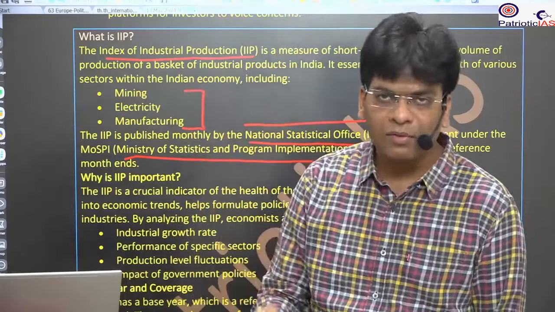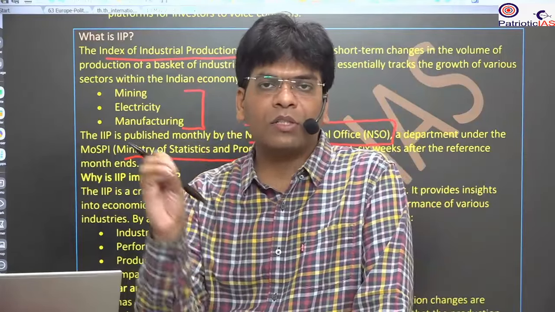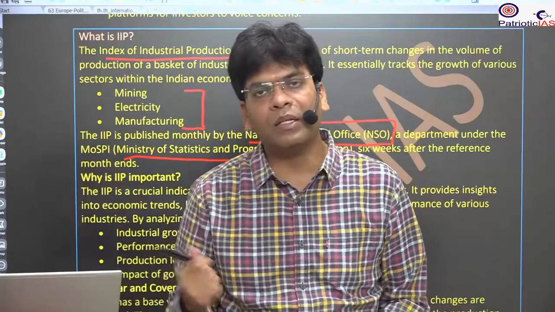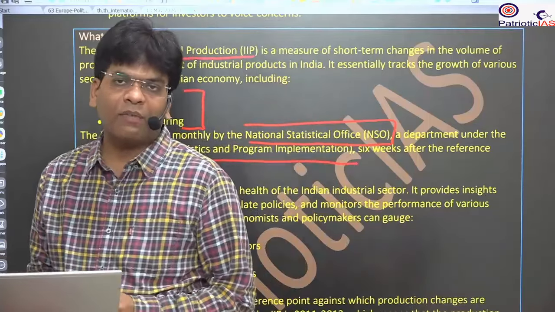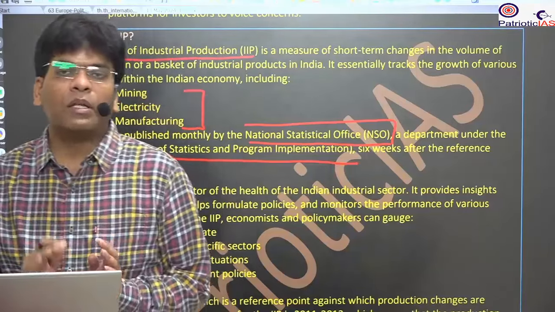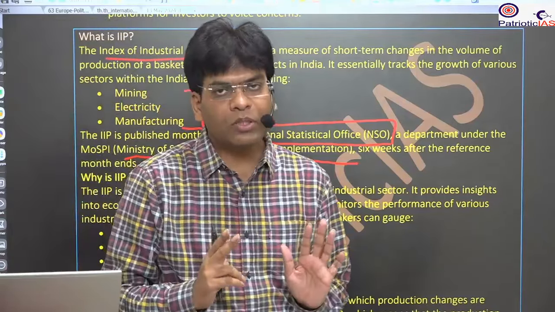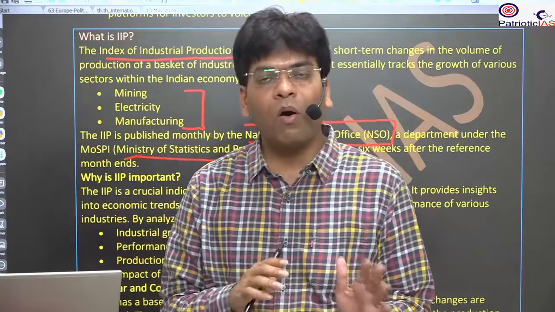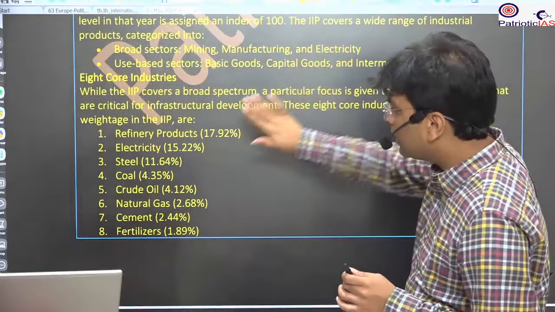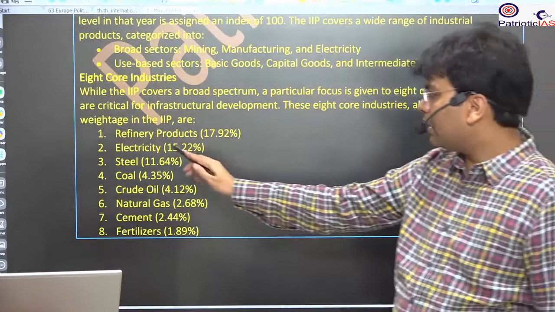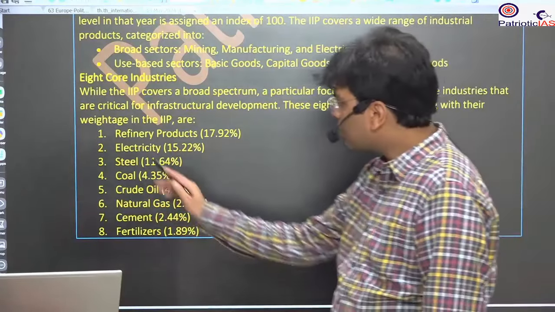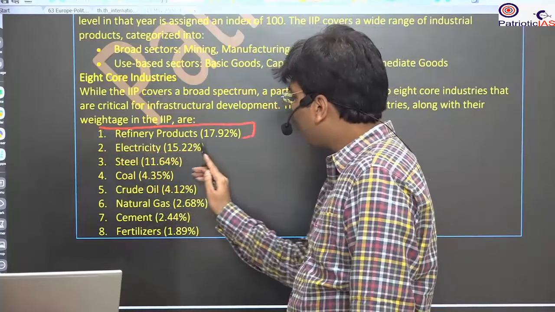There are hundreds of products that come out of industry. This is not just one simple thing that we use. We use this pen, laptop, this board, different types of products, like oil, your soap, all of this is industrial production. But only 8 things contribute about 40% of all the production. And these 8 industries you should know: refinery products, electricity, steel, coal, crude oil, natural gas, cement, and fertilizers. The largest contribution is from refinery products, that is